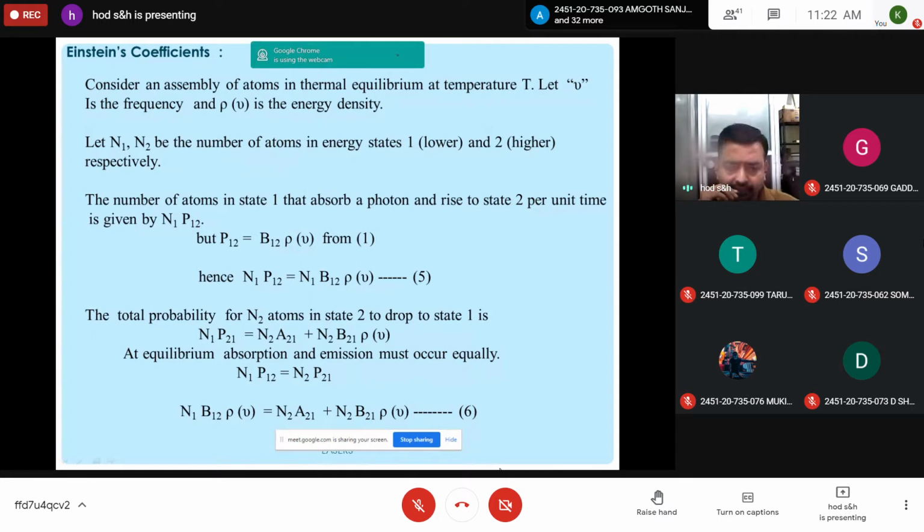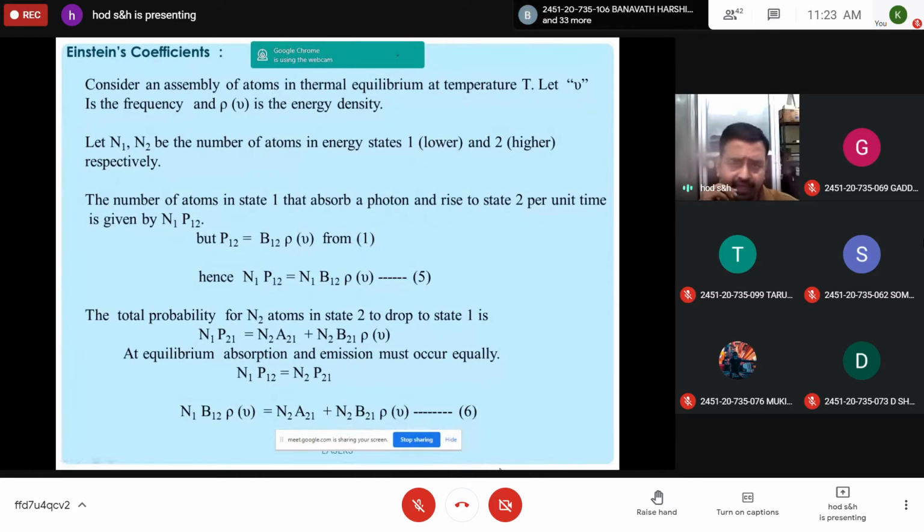So first you listen. Let us consider a system in which an assembly of atoms is considered, in thermal equilibrium at a temperature T. Thermal equilibrium means uniform distribution of temperature. Let nu be the frequency of incident radiation and rho nu the energy density.